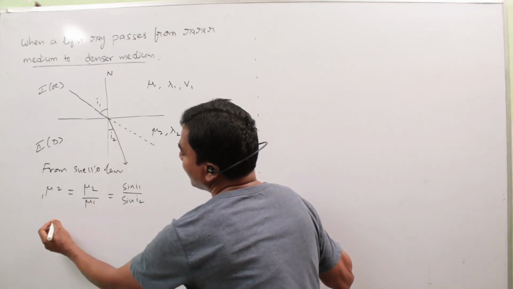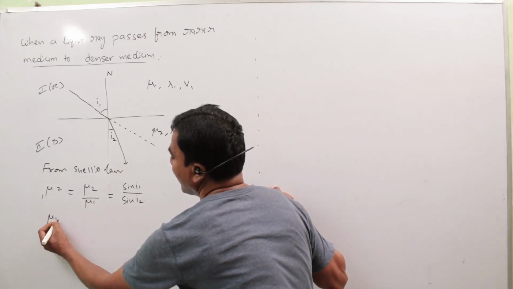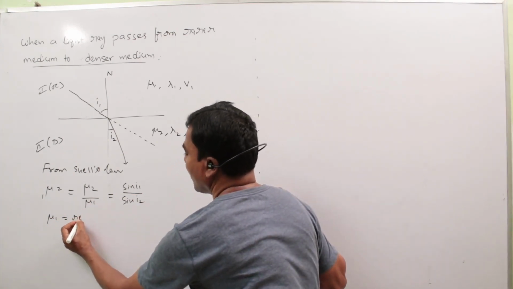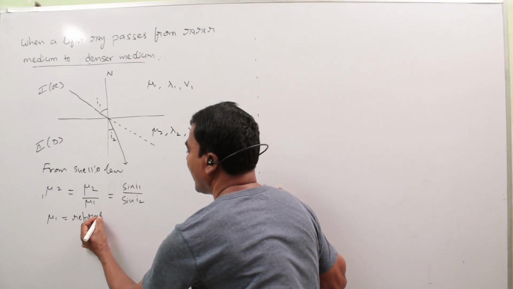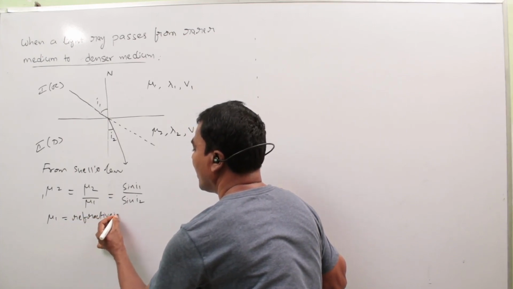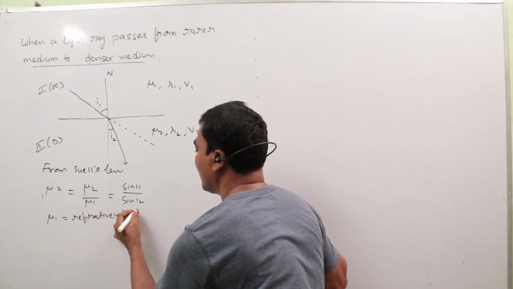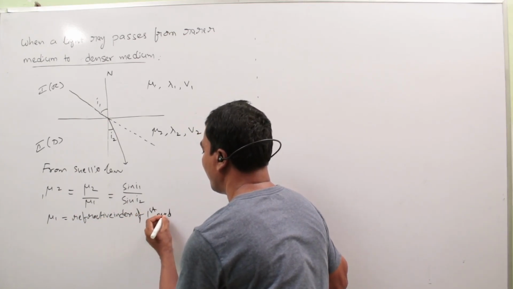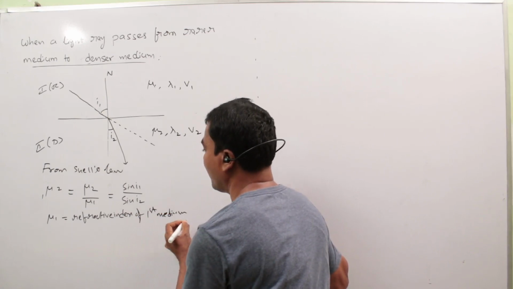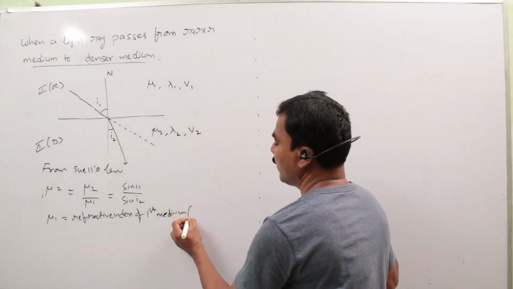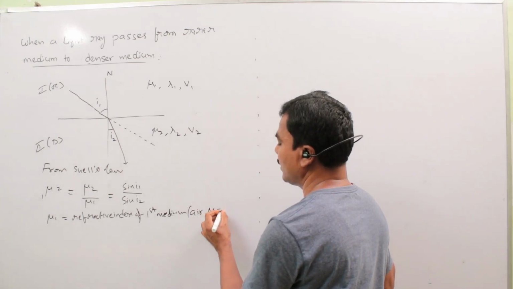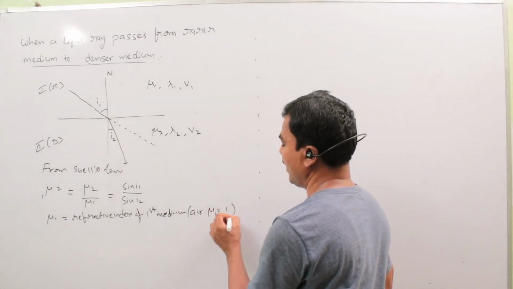Here mu1 is the refractive index of the first medium. In case of air, mu1 equals 1.